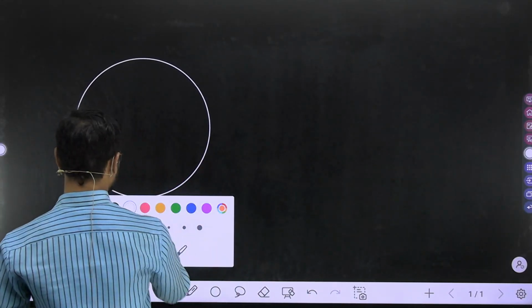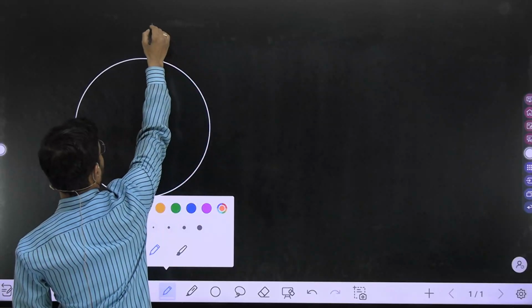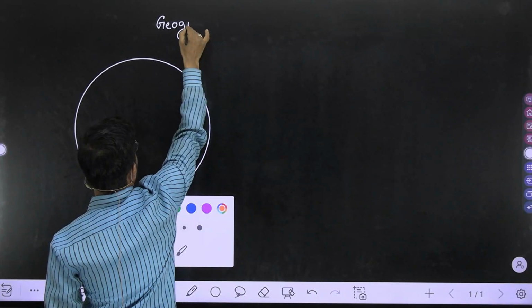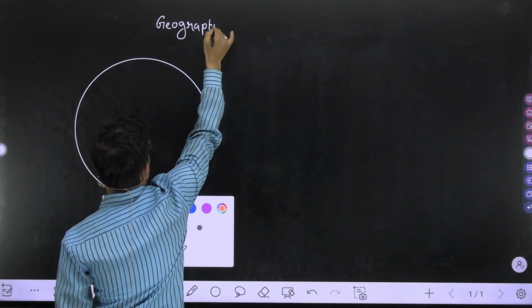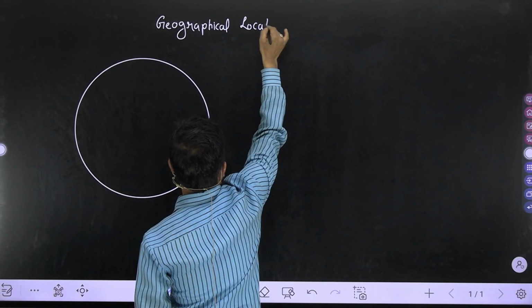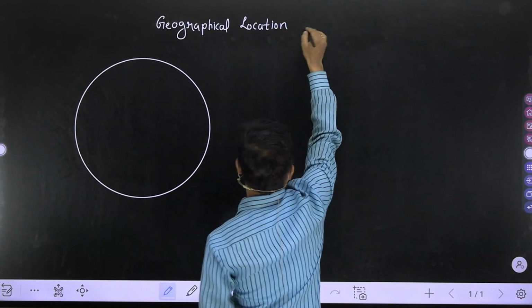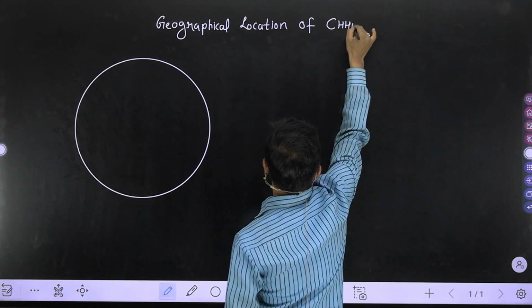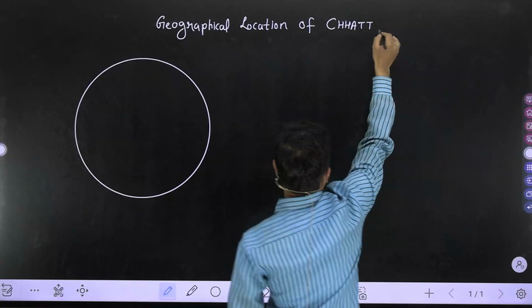Firstly, I'm going to write down the topic name: geographical location of state Chhattisgarh.